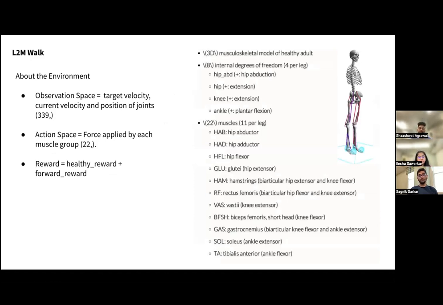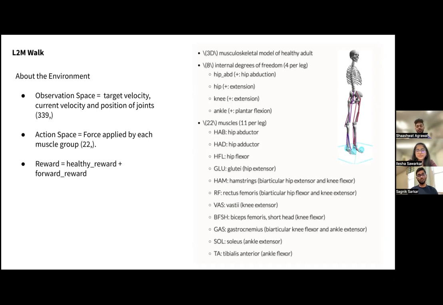So the first environment that we chose was L2M walk. It's a complex environment that works with the muscles of the legs. The observation space is the target velocity, current velocity, and the position of the joints. And the action space is the force applied on each muscle. For the reward, they use how long the skeleton was able to walk, as well as how far forward it could move.